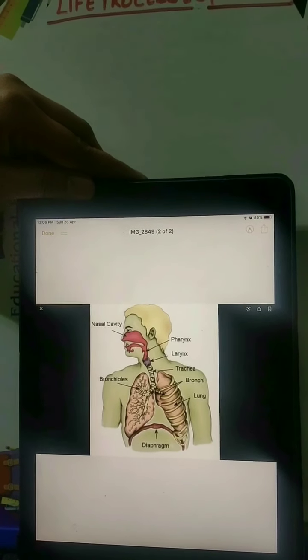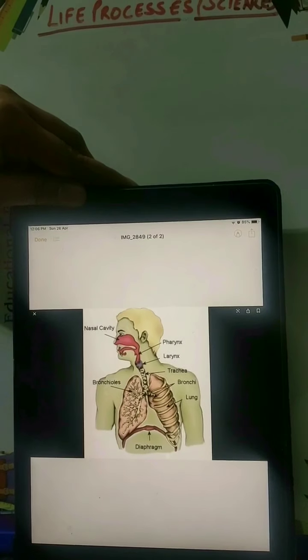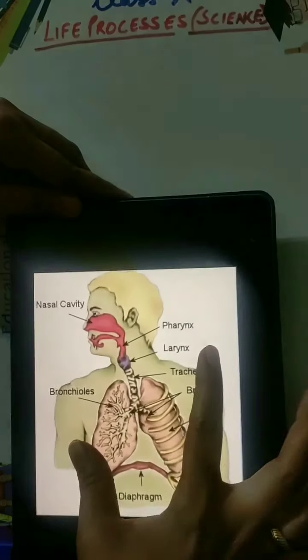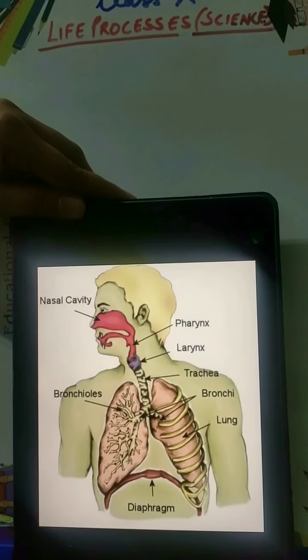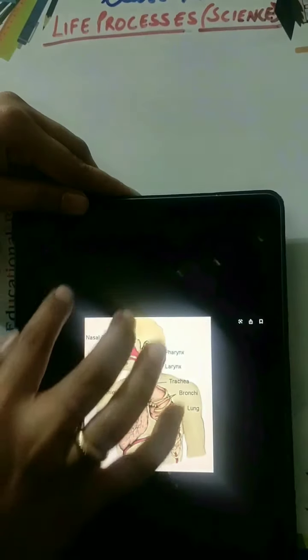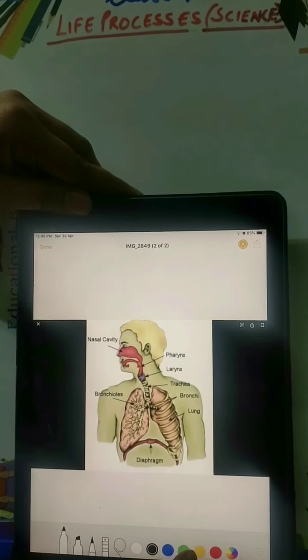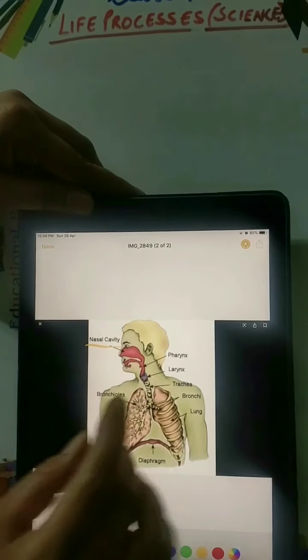Hello students, today we are going to study the human respiratory system. Look at the diagram. This is the simple diagram of human respiratory system. Now first we will start with the nasal cavity.